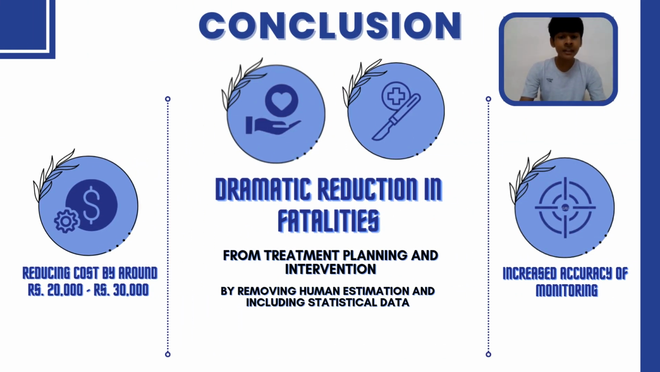AATM will highly reduce the treatment cost and an individual's exposure to radiation by reducing the number of imaging scans from 5 to 6 to just 1. By using statistical data and eliminating the practice of human estimation, AATM will significantly increase the accuracy of AAA treatment planning, monitoring, and the surgeries as well.